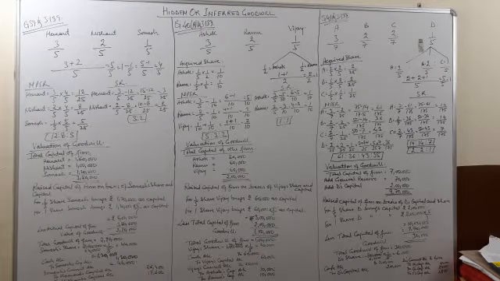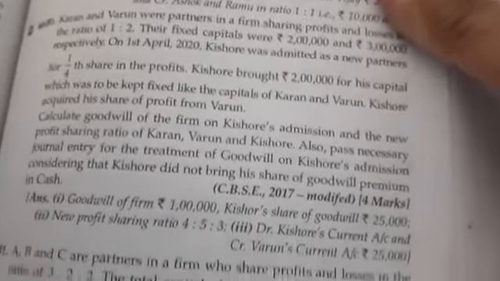Now question number 41, page number 3.139. So the question says, A, B and C are partners in a firm who share profits and losses in the ratio of 3:2:2. The total capital of the firm is 7 lakh, which is maintained in profit sharing ratio. They admitted D. So this capital, see, after full stop it is mentioned that they admitted D. Means this 7 lakh is the total capital of A, B and C.